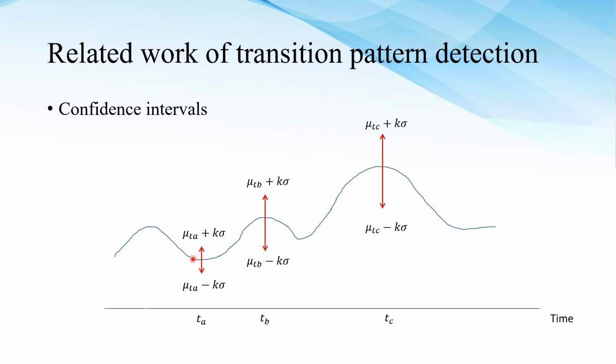So this is the confidence bound. If a new value instance is outside the bound, we assume it is a change point. But if it is inside the bound, we assume this is not a change point, like this. The bound is calculated by mu with the k value and standard deviation, like this.